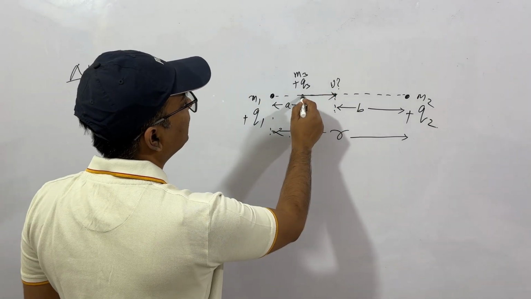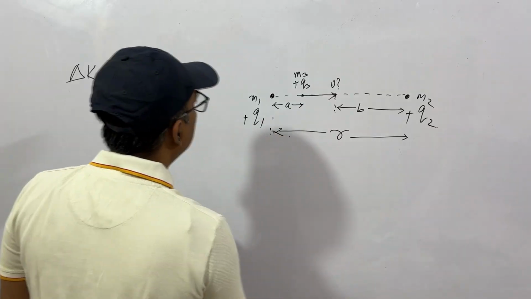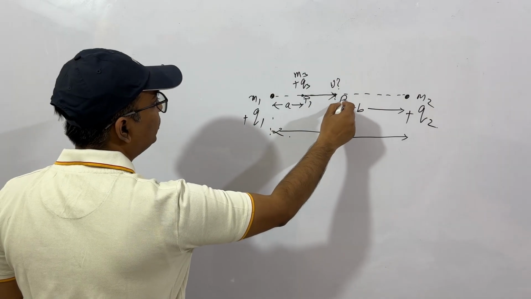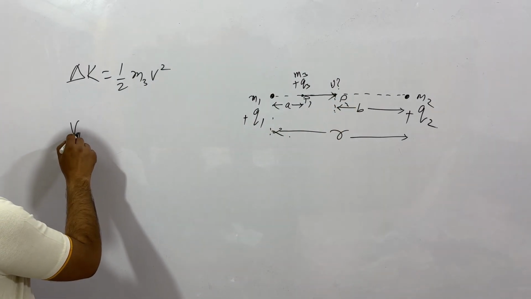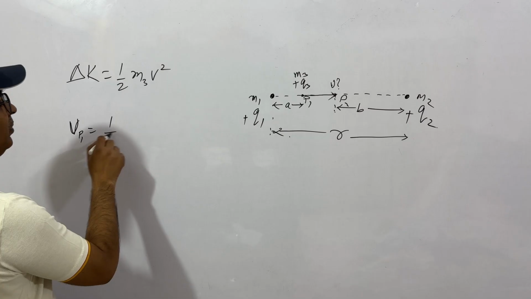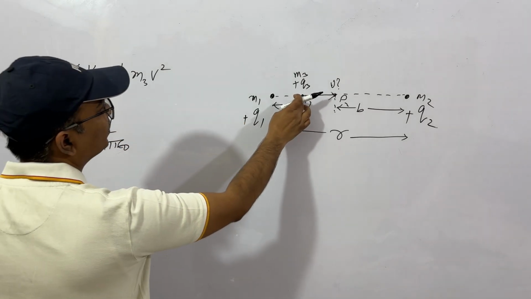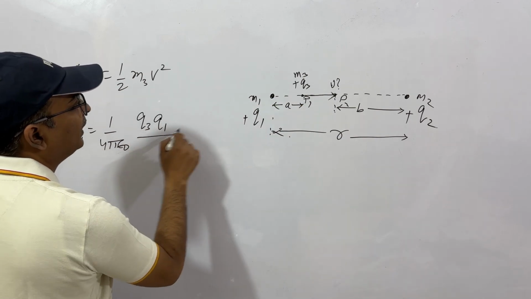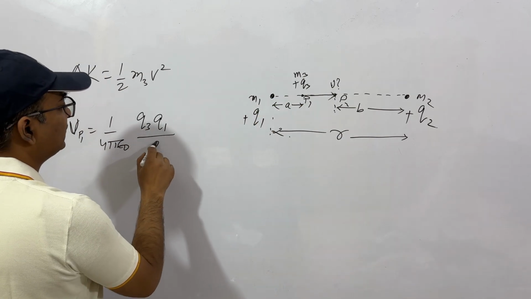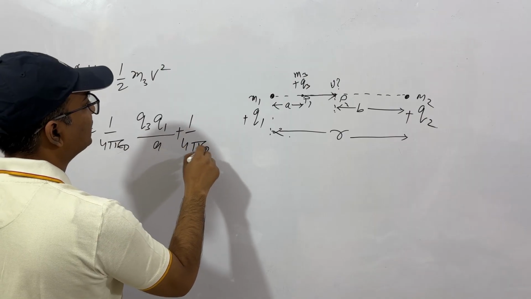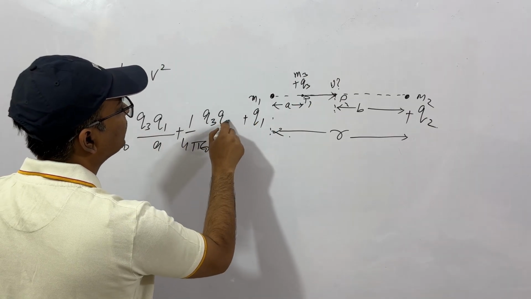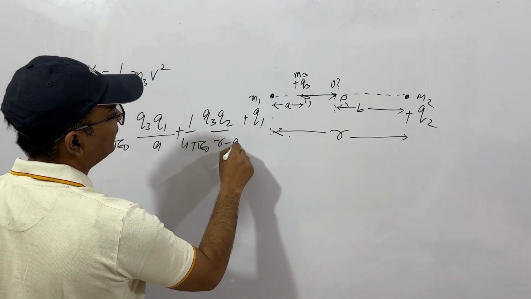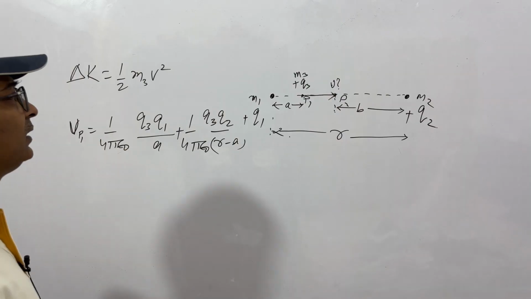So let's see what is the potential energy when it is at this point. Potential energy when it is at, let's say, P1 and this is P2. So potential energy U when it is at P1 will be 1 by 4 pi epsilon 0 Q3 into Q1 by this length, that is A, plus 1 by 4 pi epsilon 0 Q3 into Q2 by the potential energy because of this. So what is this length? It is R minus A. So R minus A. Okay, potential energy at P1.